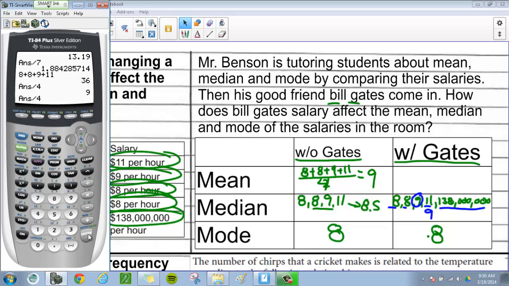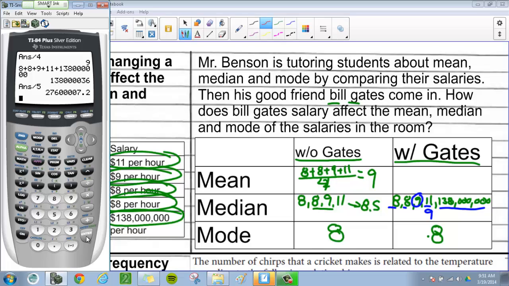Let's see if that changes it much. Probably not, right? Because the others didn't change too much. So we're at 138 million. Oh, that's a lot of zeros. And then just divide that by 5 this time. Holy cow! Okay, what number is that anyway?